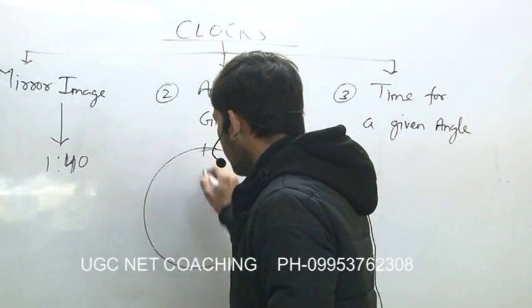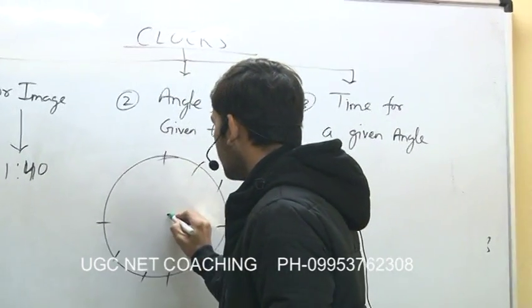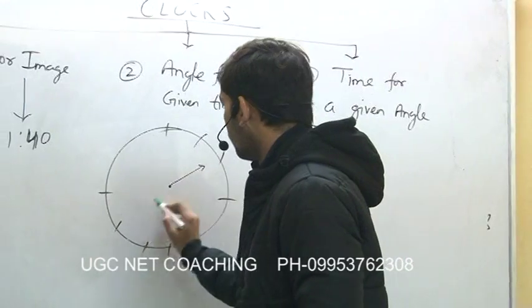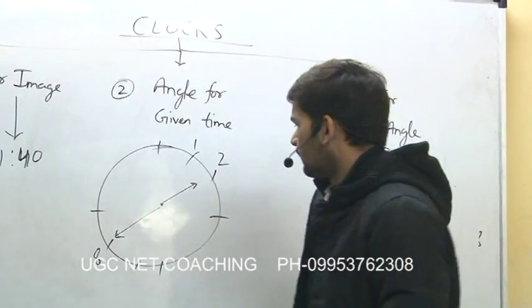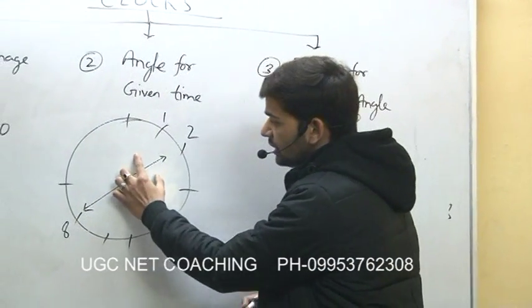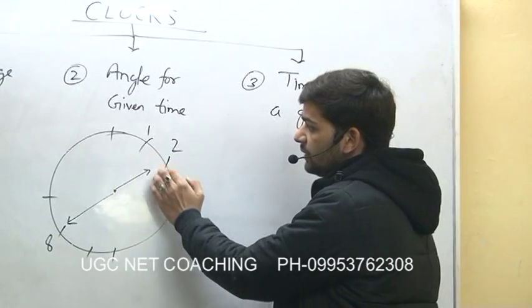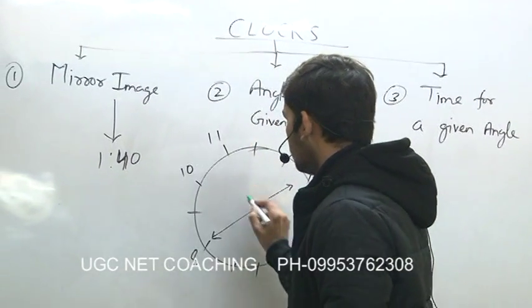If we draw a diagram for 1:40, we will find out that 1:40 is the time when the hour hand is between 1 and 2, and the minute hand is exactly on 8. So when we apply lateral inversion principle in this one, the position of hour hand, which is right now between 1 and 2, it will go between 10 and 11.